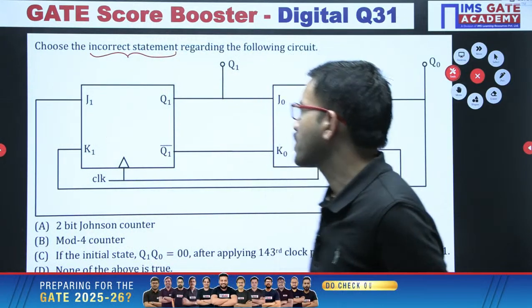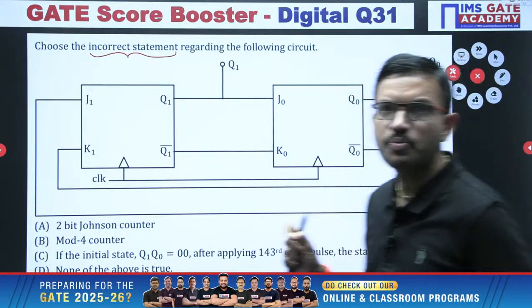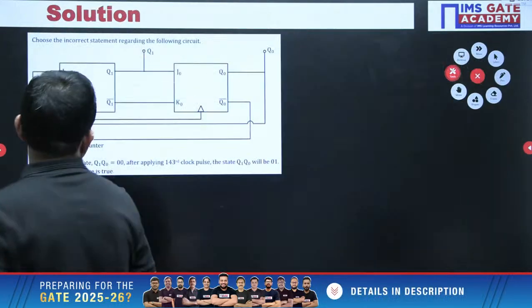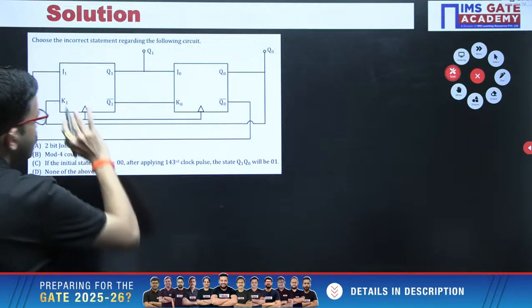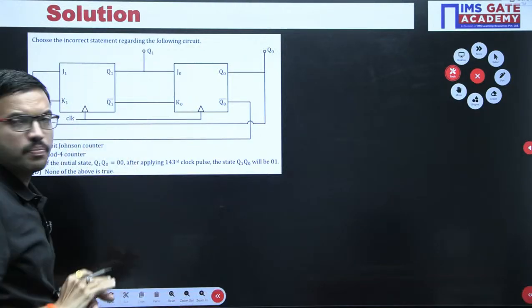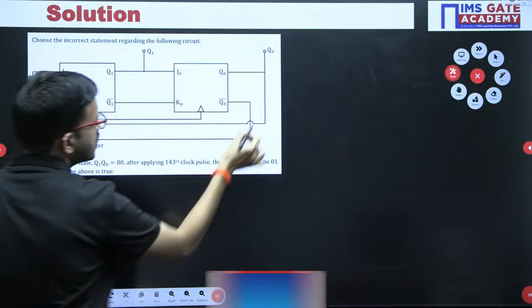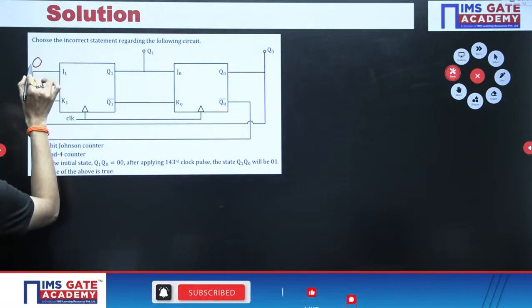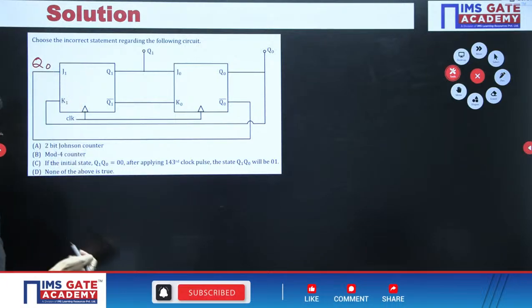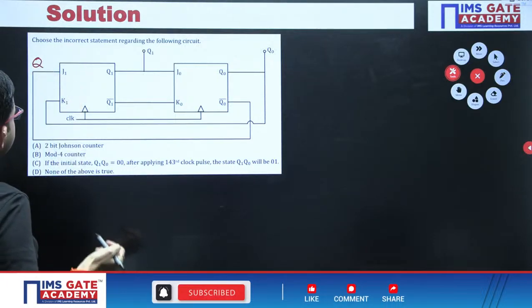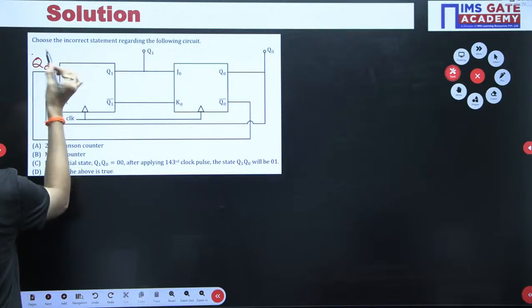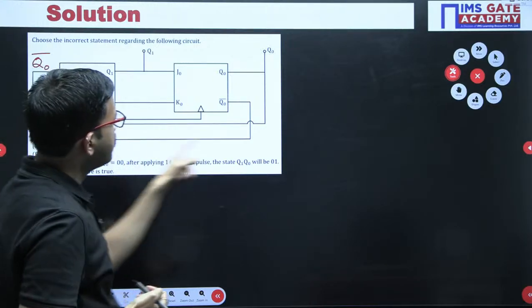So first of all, I am giving the hint point for this question. Just observe here, you are having two flip-flops, both are JK. Just by observing the circuit diagram, J1 is nothing but Q0 bar. J1 equal to Q0 bar, whereas K1 equal to Q0.